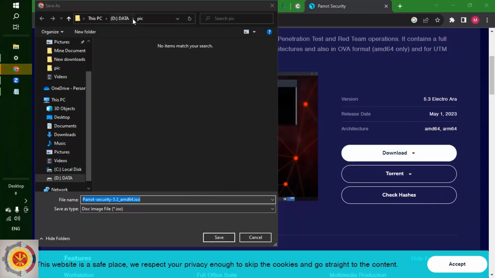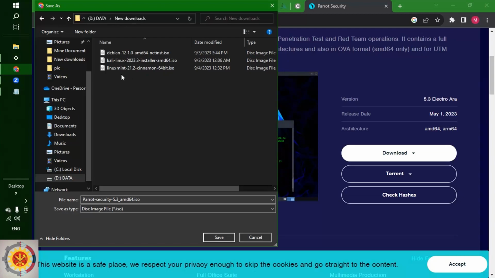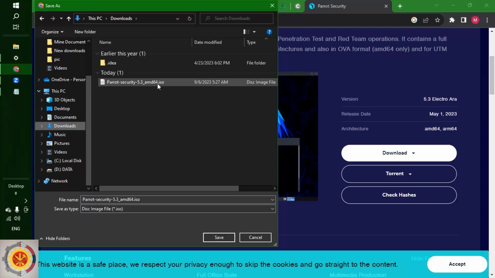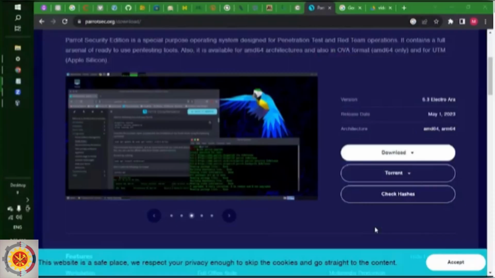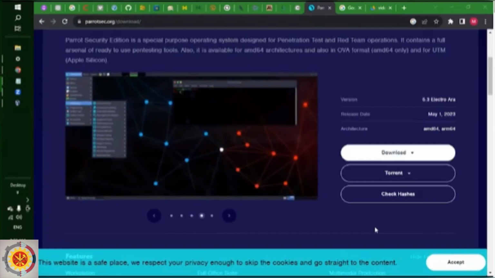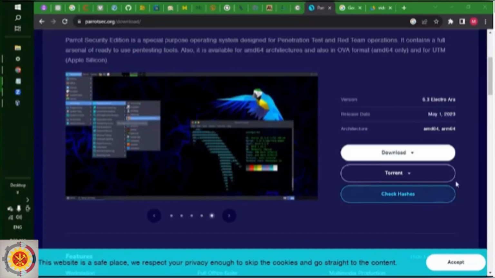So here it's showing me installation, but I have already installed it. Let me show you. Okay, where is it? This PC, downloads. So here's my file. I installed it today. The download of this ISO file will take some time, but as I already installed it, I'm gonna proceed to our virtual machine setup.